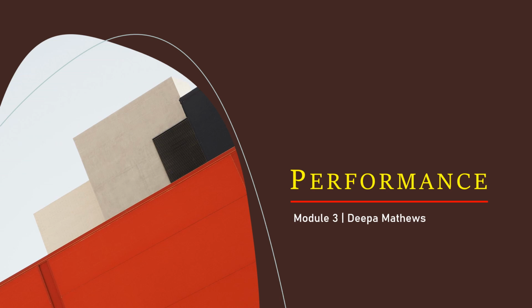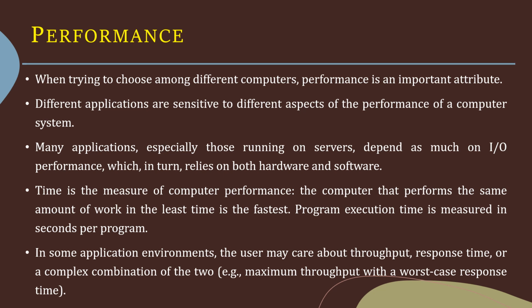My dear students, today let us discuss the various performance measures which help us to choose among different computers. When trying to choose among different computers, performance is an important attribute. Different applications are sensitive to different aspects of the performance of a computer system. That is, we can make use of different measures for measuring the performance of a computer system.